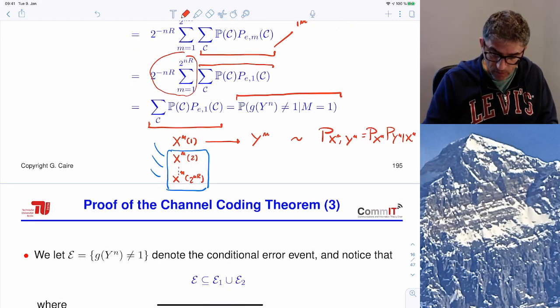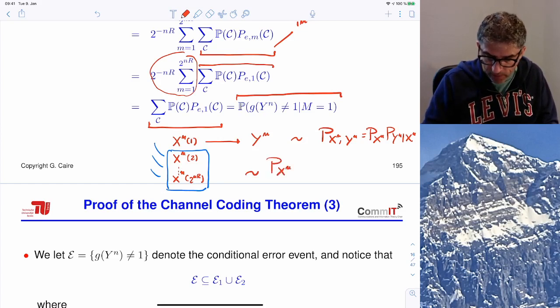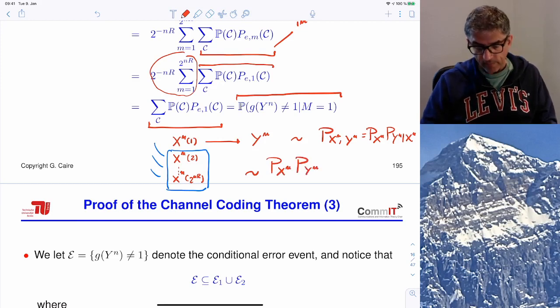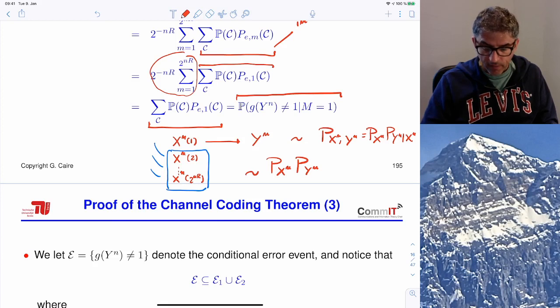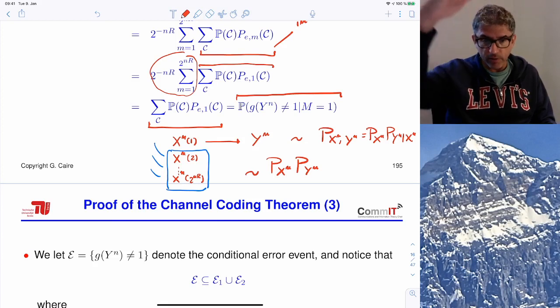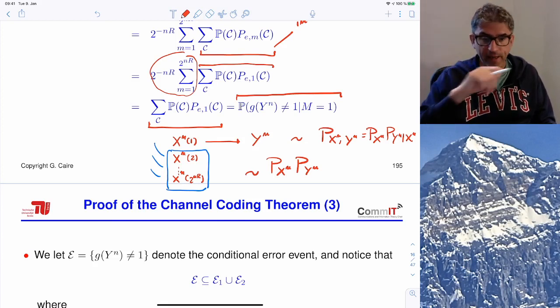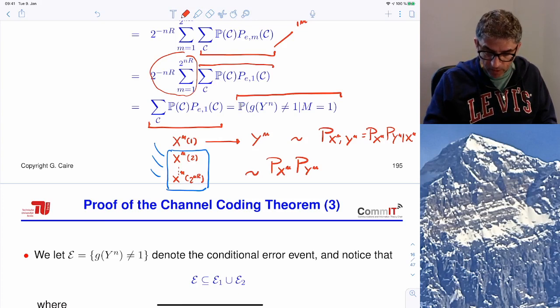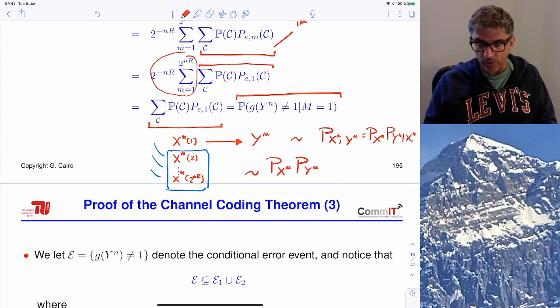And the other code words here are independent of y, so the joint distribution of any other of these code words and y is the product of the marginals, because x2n or x3n, all the other x's, are independently generated from x1, because the random codebook is generated IID, and therefore they are independent of y, so they have the same marginal distributions of x and y, but the joint distribution is the product of the marginals, it is not the true joint distribution of input and output of the channel.